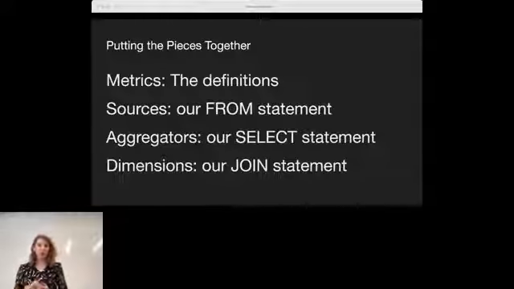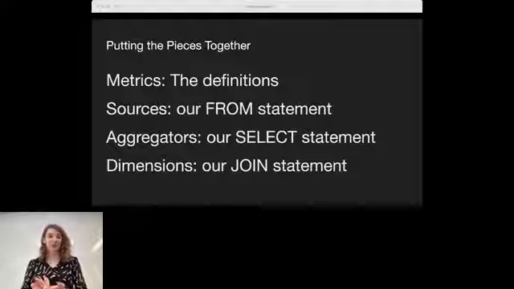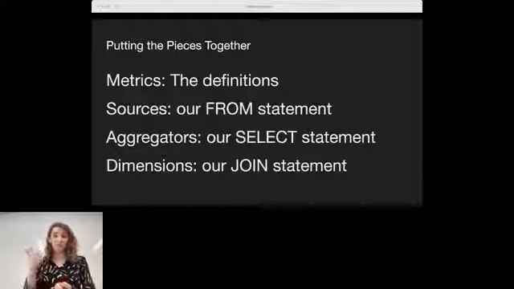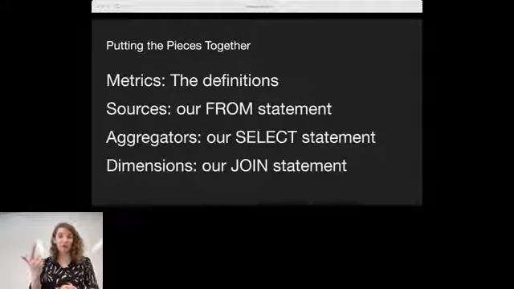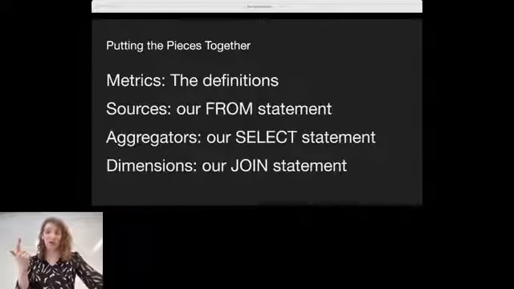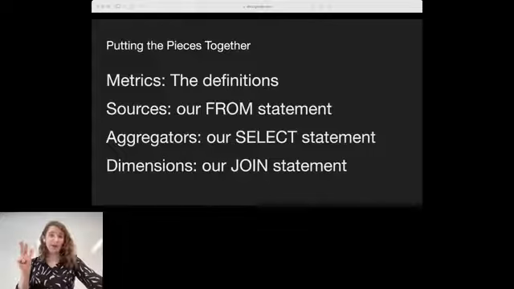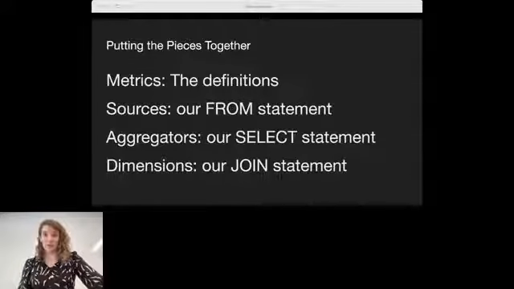So for each of our four parts, we have metrics, which are the definitions. We have sources, which are kind of like our from statement or our table definitions in SQL. We have aggregators, which are kind of like the select portion of our SQL. And we have dimensions, which are sort of like our join statement in SQL.